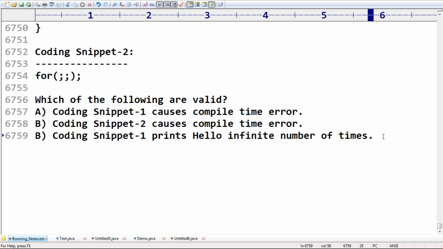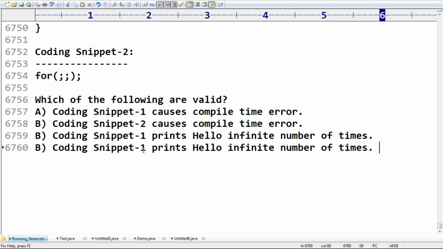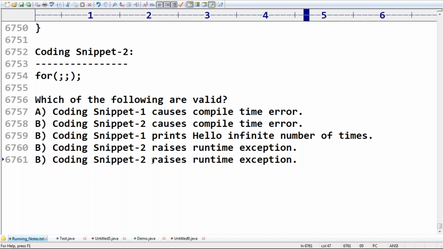Next, coding snippet 2 raises runtime exception. Next, coding snippet 2 compiles fine and runs fine, but won't produce any output.